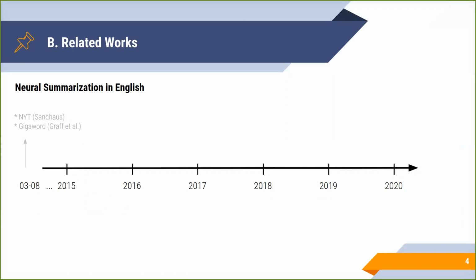Before 2015, the NYT and Gigaword corpora were introduced, and in 2015, Rush et al. did the first work on neural summarization, where they applied an attention mechanism on training Gigaword data. In the same year, Hermann et al. released CNNDM, a corpus with 320K summary-article pairs that later became one of the most favorite datasets in abstractive summarization.